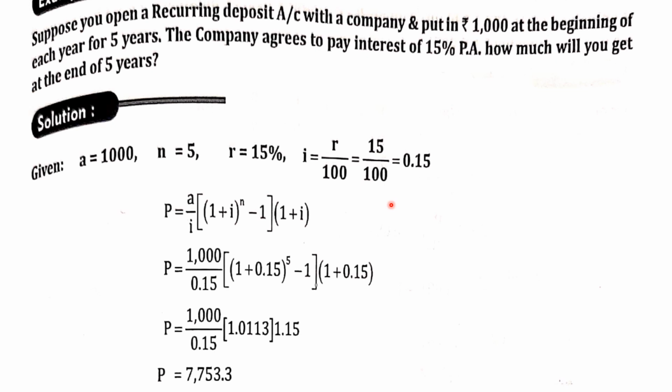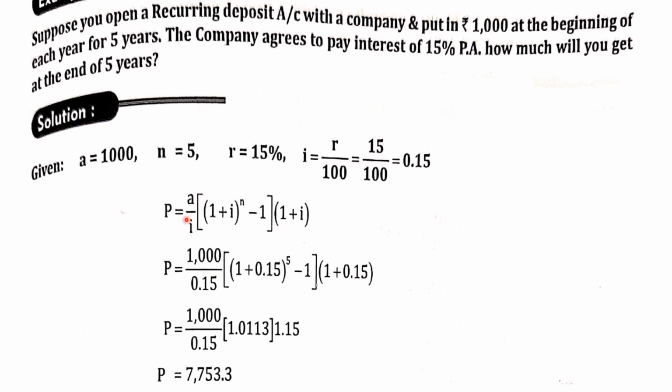So you should go with the formula future value of annuity due. You have an amount value of rupees 1,000. The rate of interest is 15% and you have a time of 5 years. So find out what is i. r divided by 100, 15 by 100 will become 0.15. Now you have to find out the future value of annuity due. So go with the formula, that is A divided by i into 1 plus i to the power of n minus 1 into 1 plus i.